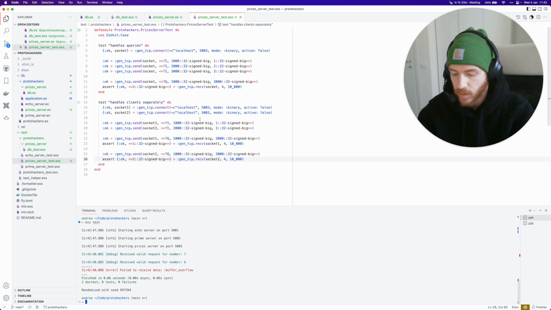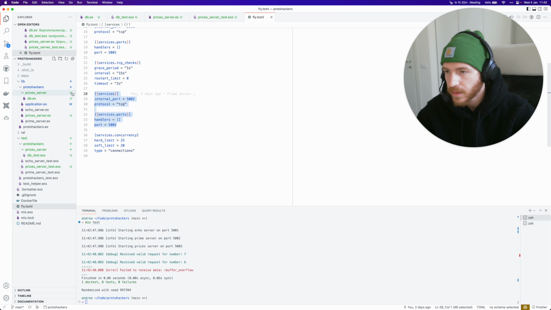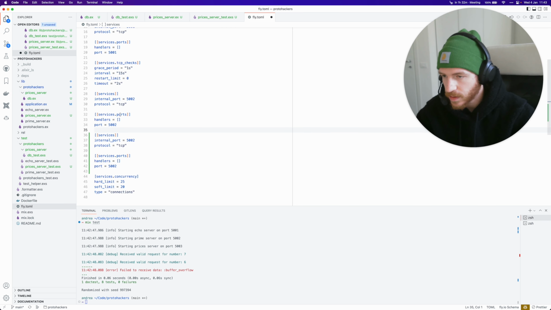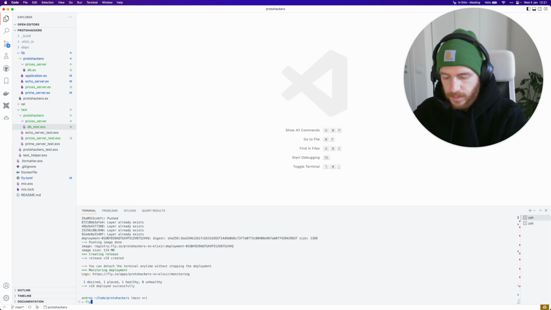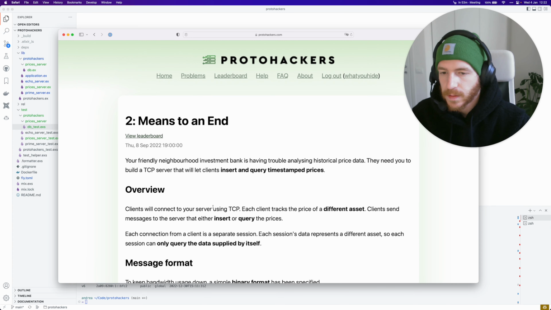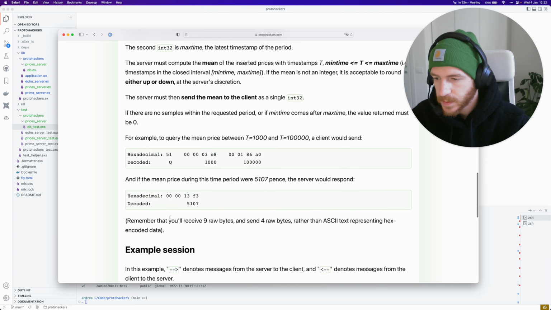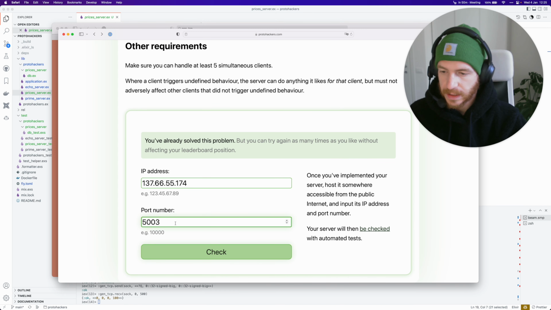So let's open up our 5003 port on fly.io in our deploys here. I'm just going to copy the configuration for our previous problem, and I'm going to move the port to 5003. This looks good, and let's deploy it, and I will see you when this finishes deploying. Okay, so I finished deploying. I will just get the public IP for this, and let's go put this in ProtoHackers. Okay, right on. We are in the problem description. I will just paste the IP address here, and I'll put the port, and let's check.